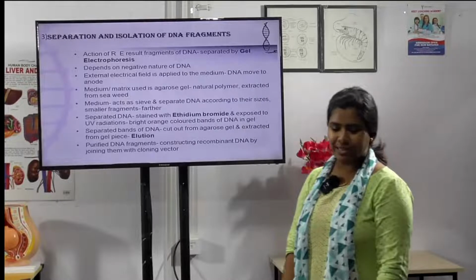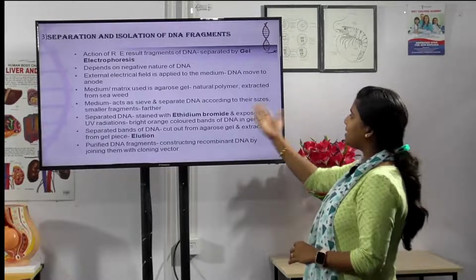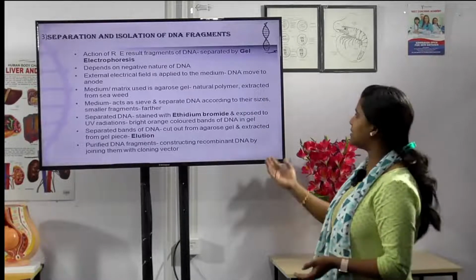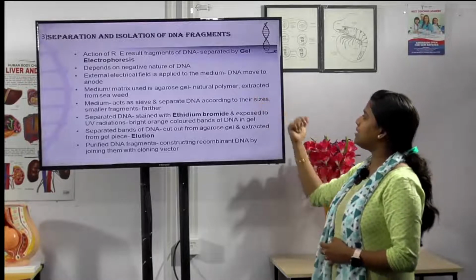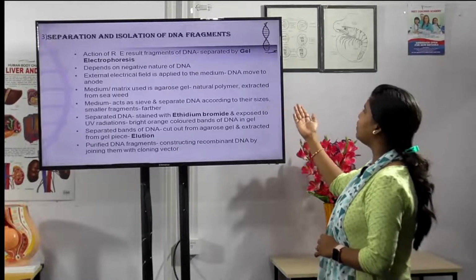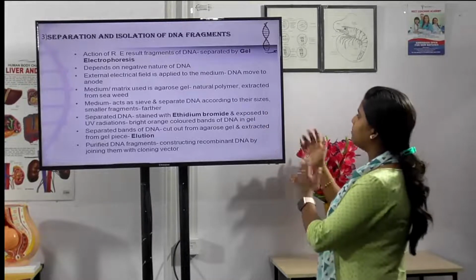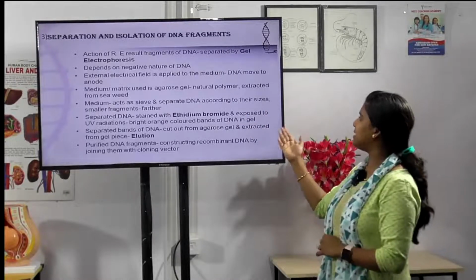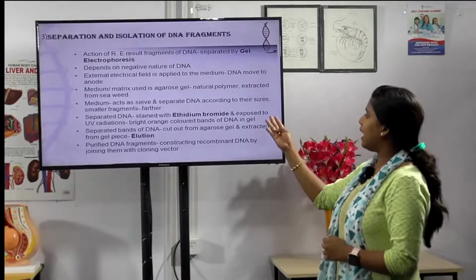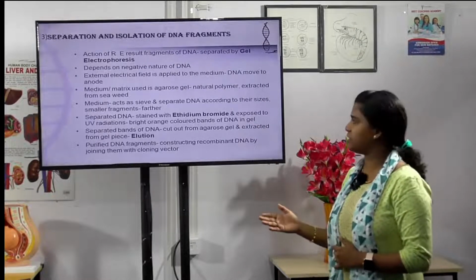Okay, and the next step is separation and isolation of DNA fragments. The fragments of DNA are separated by gel electrophoresis, that is the previous process, which depends on the negative nature of the DNA. An external electrical field is applied to the medium so the DNA moves to the anode. The medium matrix used is agarose gel, a natural polymer extracted from seaweed, and the medium acts as a sieve and separates DNA according to size, with smaller fragments moving further.